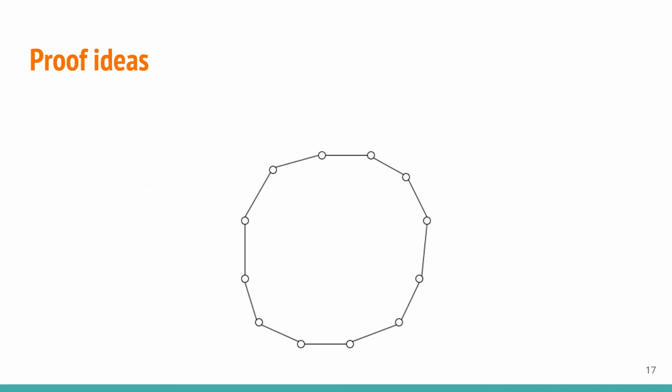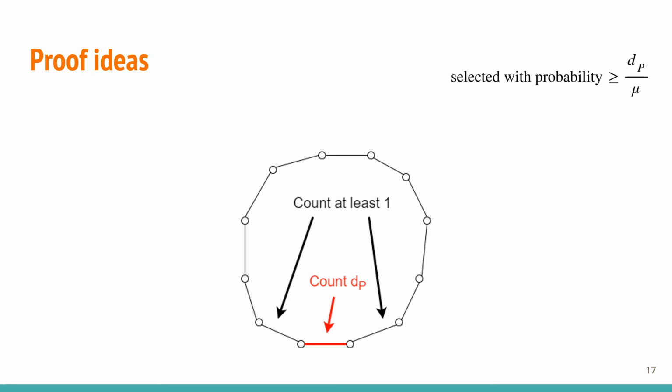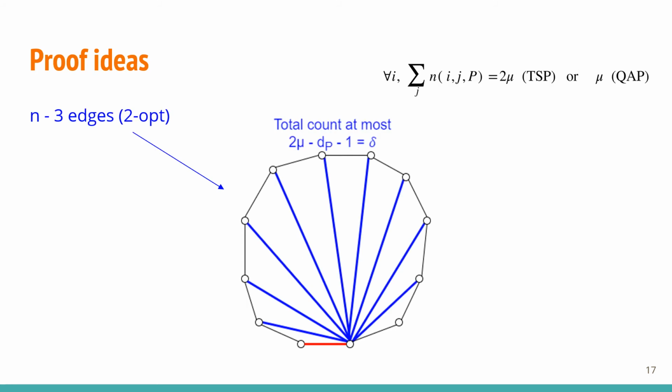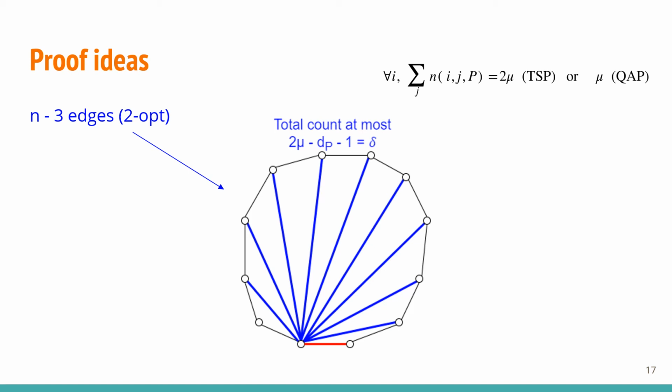To be more specific, let's say the algorithm uses two ops on the tour which has an edge with count dp, marked in red. We remark that such a tour is selected for mutation with probability at least dp over mu. We know that the two adjacent edges in the tour have counts at least 1, the one being this tour. Now using the equality on the upper right corner, we have the count sum among the n minus 3 blue edges incident to one end vertex is at most 2 mu minus dp minus 1, which we denote with delta. Note that for 4-ops, there would be n minus 5 blue edges instead. And by symmetry, we can say the same thing for the other end vertex.